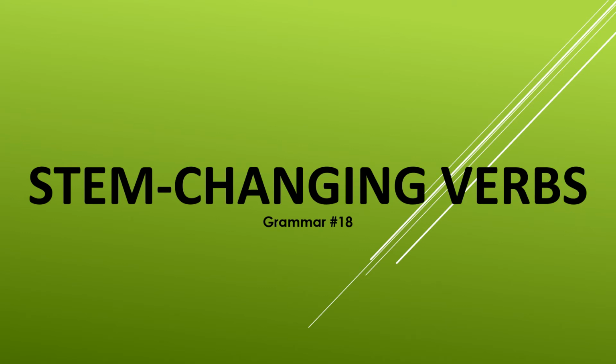Your grammar topic 18 in Unidad 7 is stem changing verbs. This is, I feel like I always say this, a really detailed grammar topic in which you will need to listen very carefully and be detailed in your note taking and make sure you write things down accurately and thoroughly. So the first thing that we're going to do is look at some examples of sentences, again with the bolded word in green as the keyword and the focus word that you're going to look at. You will be writing down the bolded words in green that are italicized, and then I'll tell you what you're going to do with it.